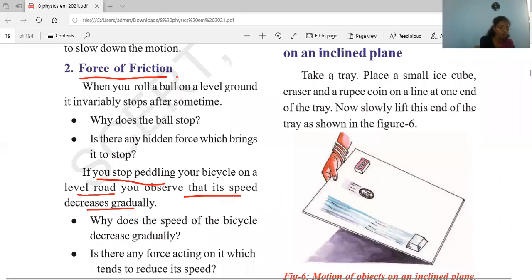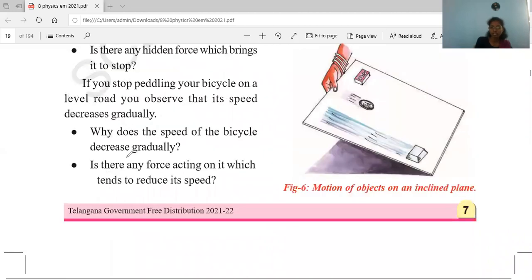The speed of the vehicle decreases gradually and it comes to rest, right? So why does the speed of the bicycle decrease gradually? And again here, is there any force acting on it which tends to reduce its speed?